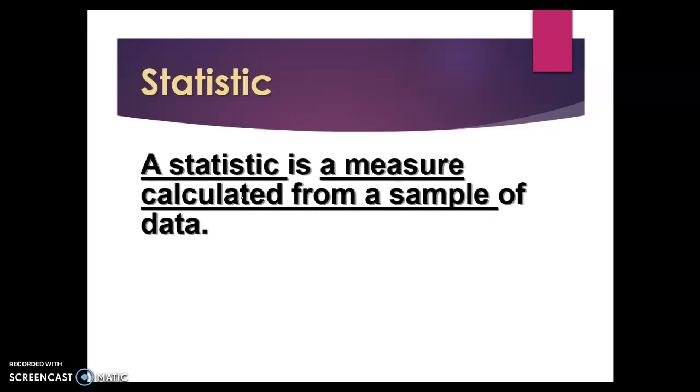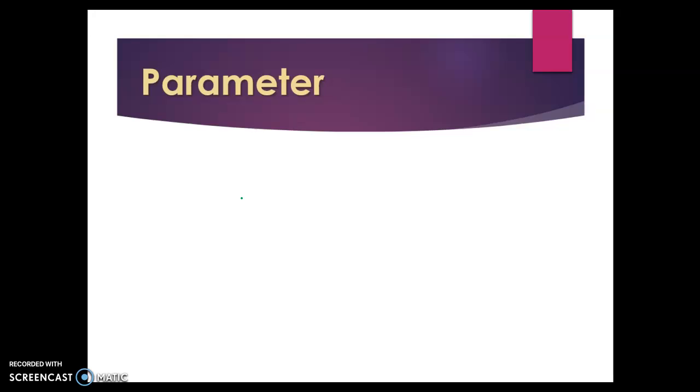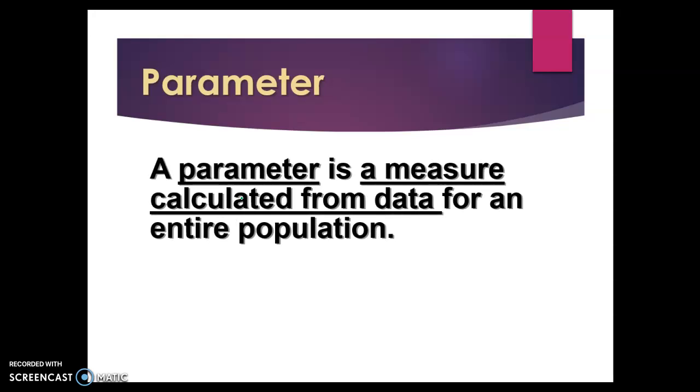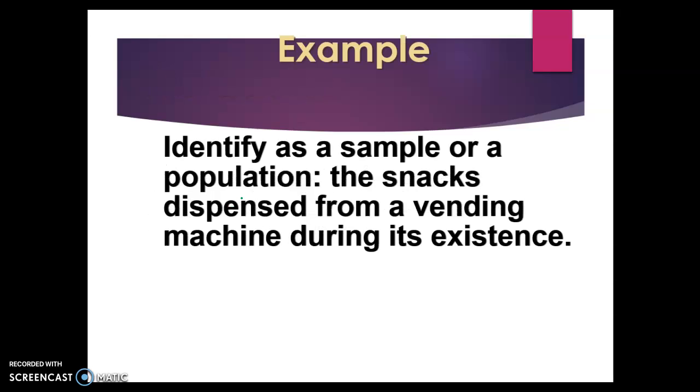We've already talked about statistics being the branch of mathematics that collects and analyzes and reports data. And a statistic, now not the branch, but a statistic, lowercase s, is a measure calculated from a sample of data. A parameter is a measure calculated from data for an entire population.